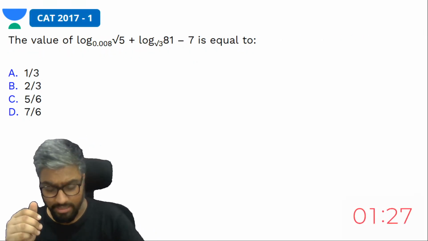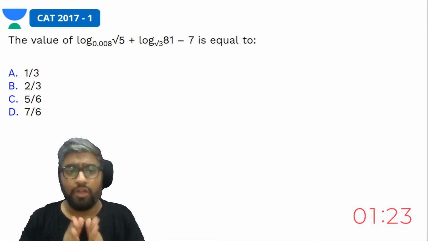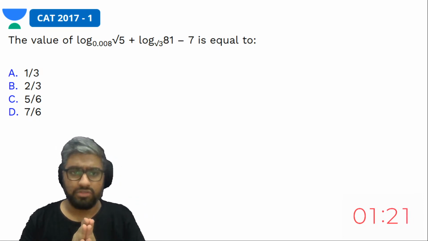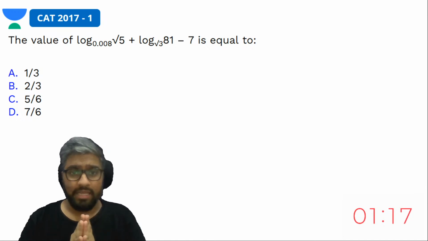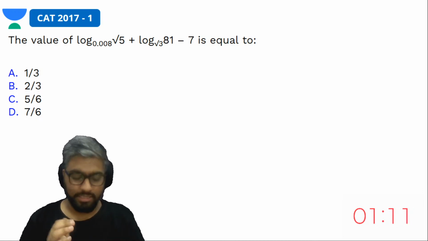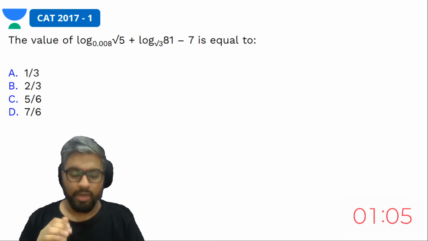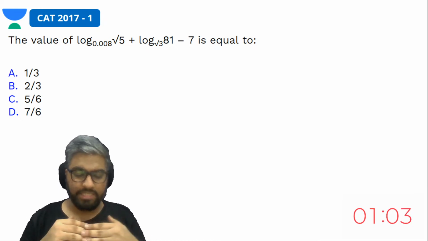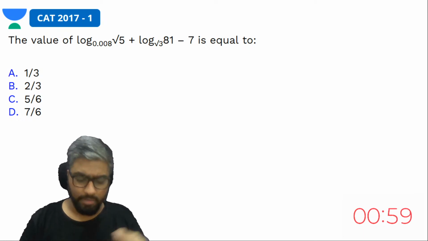Start this, guys. What they have told is the value of log root 5 to the base 0.008 plus log 81 to the base root 3 minus 7 is equal to what? This is the question. Go ahead, sink in the question for a while, try to understand what your approach should be here.